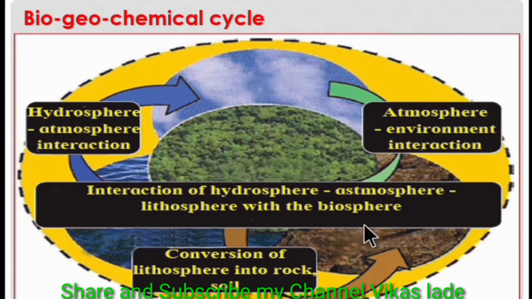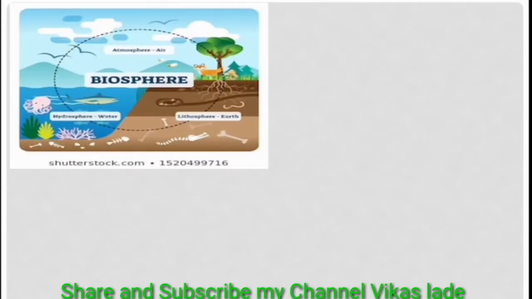The cyclical flow of nutrients within the ecosystem is called the biogeochemical cycle. Nutrients necessary for the growth of organisms are continuously transferred from abiotic to biotic factors and from biotic to abiotic factors within an ecosystem.